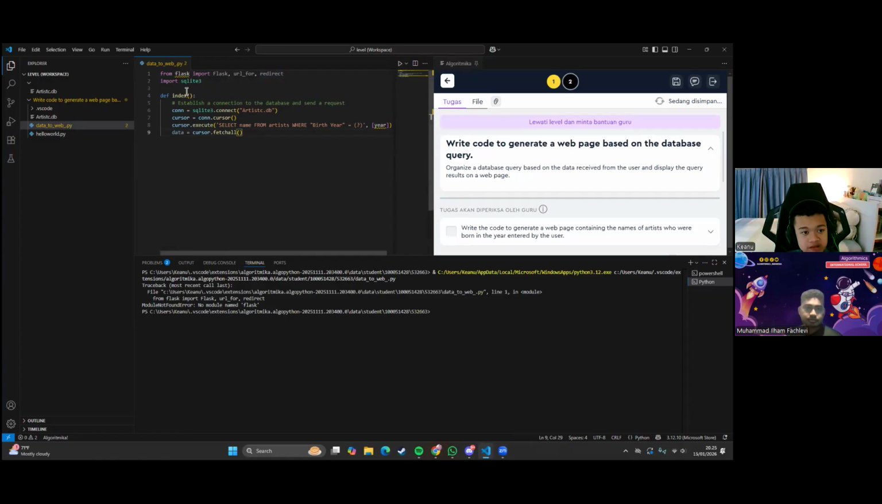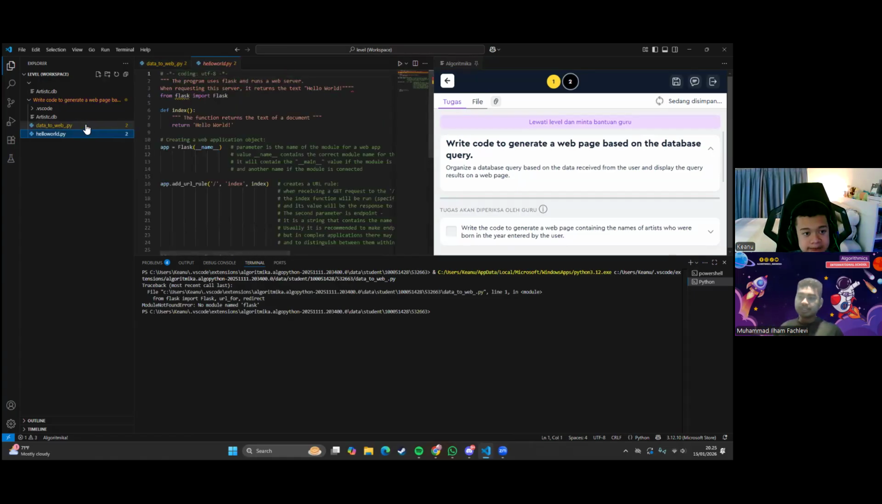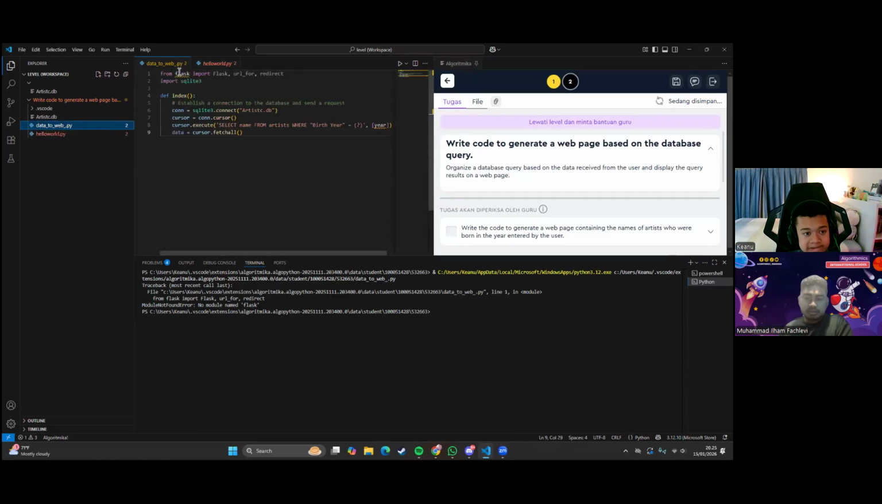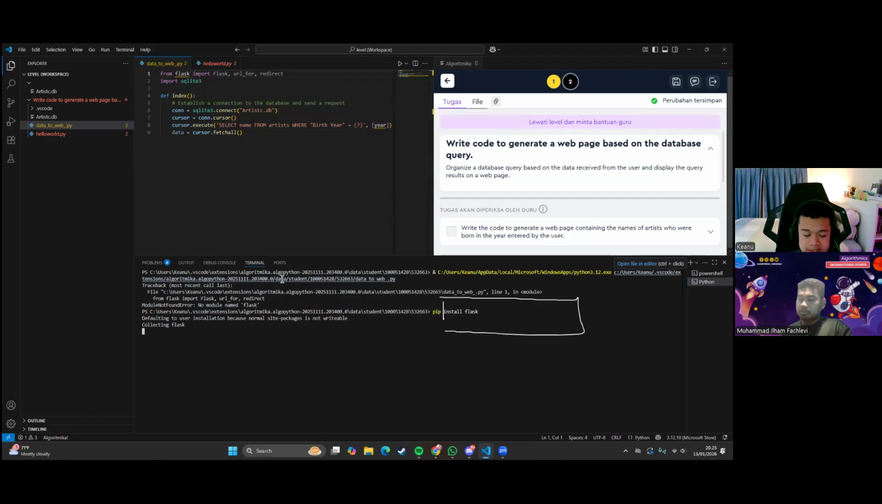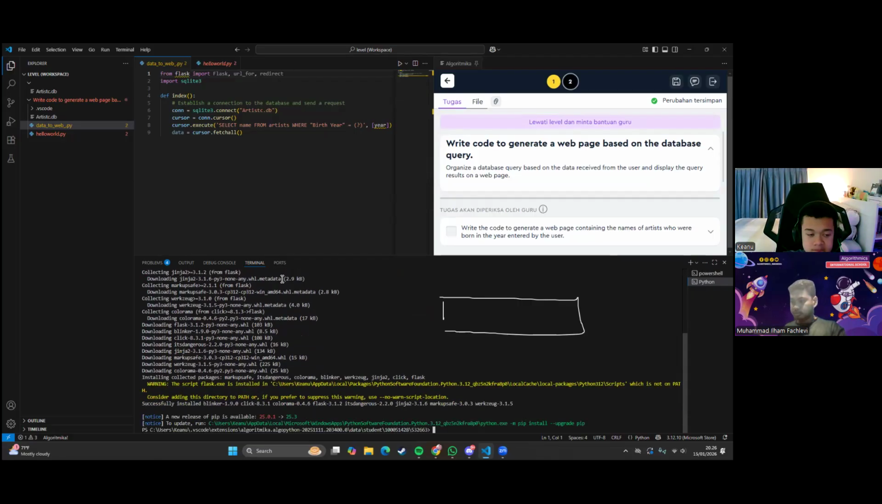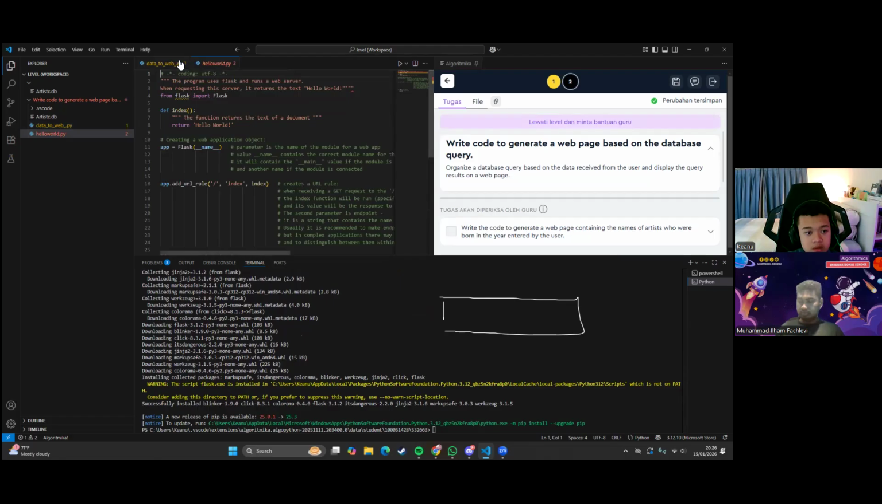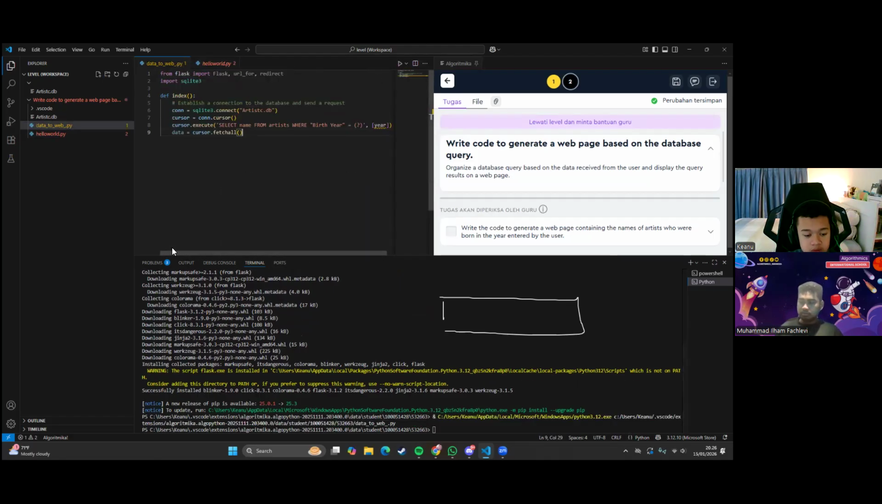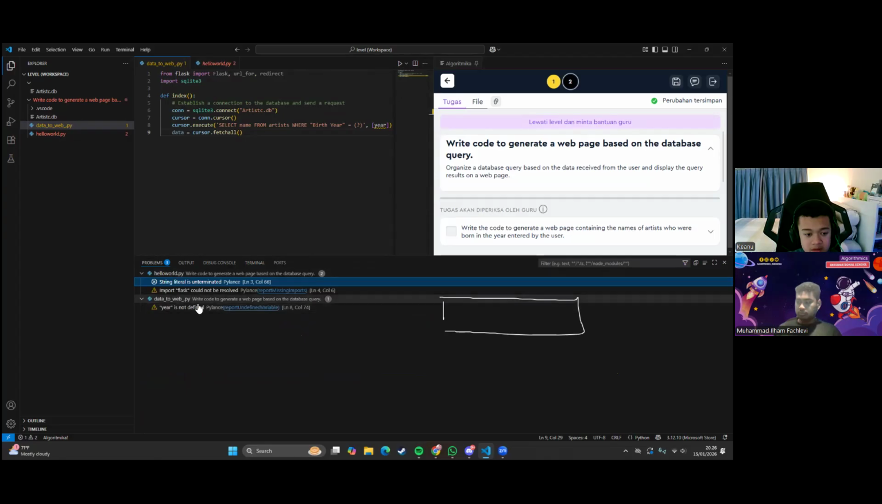No module named Flask. So how to do this? You need to import the Flask module. Yeah, you need to type pip install Flask on here. Yeah, pip install Flask. Okay. Okay, done. Now what?